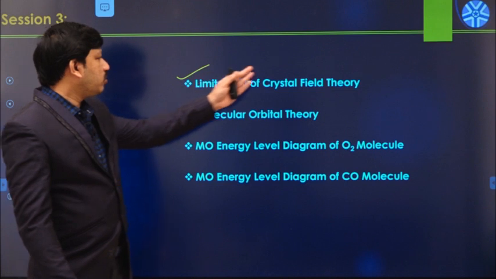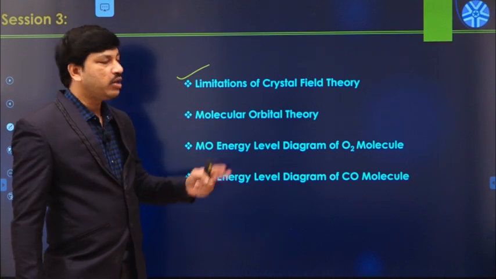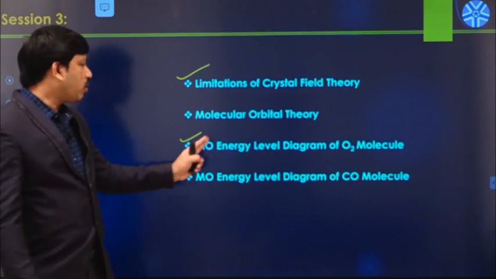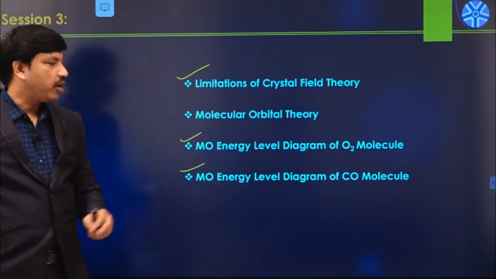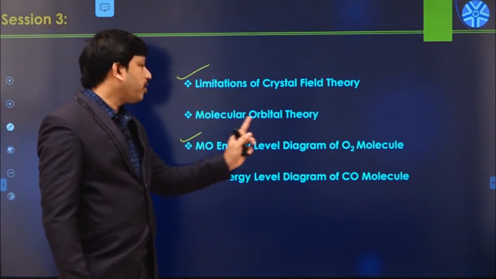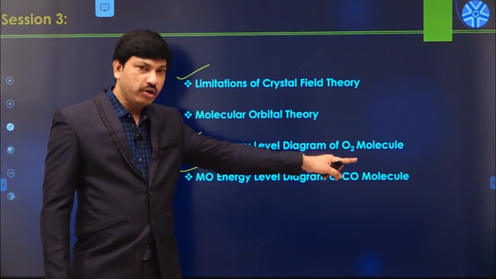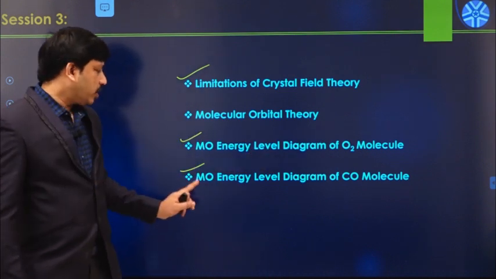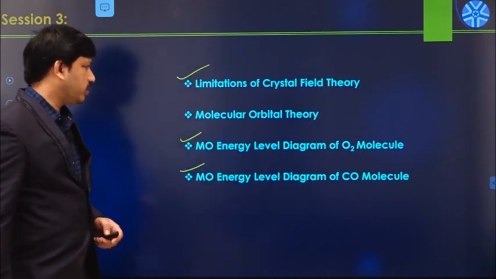and then we will discuss what molecular orbital theory is, how it overcomes all the limitations of crystal field theory, and how to construct the molecular orbital energy level diagrams of the O2 molecule and the CO molecule by using molecular orbital theory. So this is today's session: limitations of crystal field theory, introduction to molecular orbital theory, construction of the MO energy level diagram of the O2 molecule, and similarly the molecular orbital energy level diagram of the CO molecule. Okay, so let us start today's session.